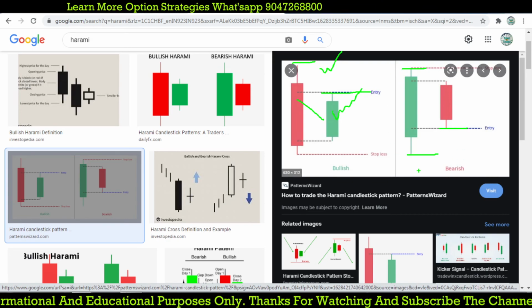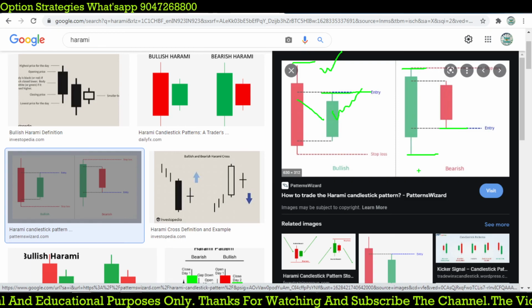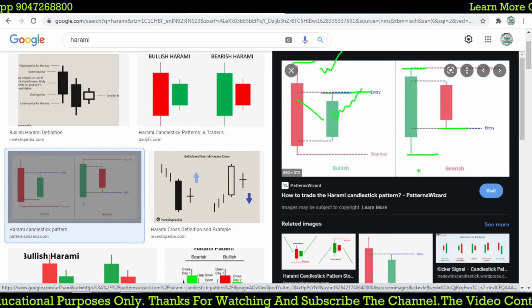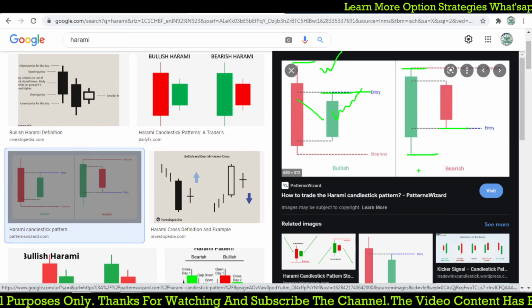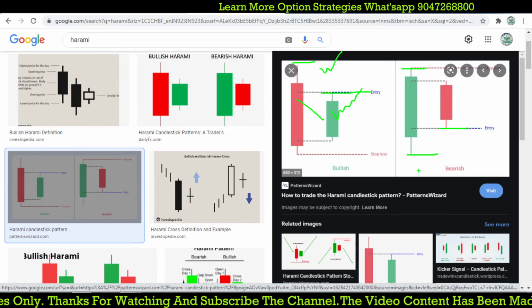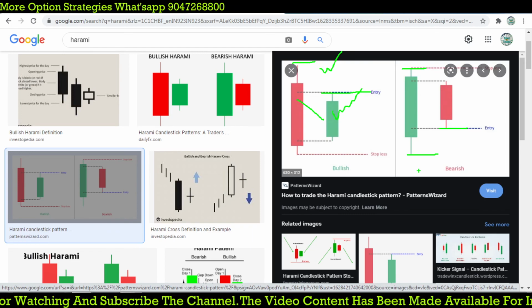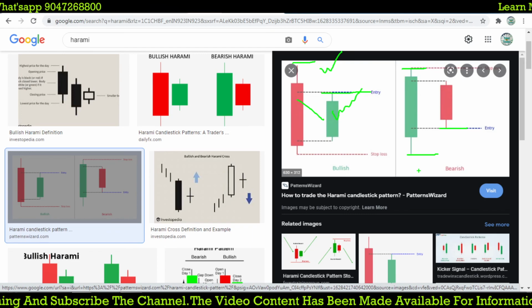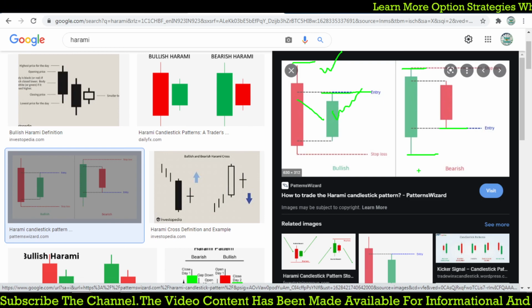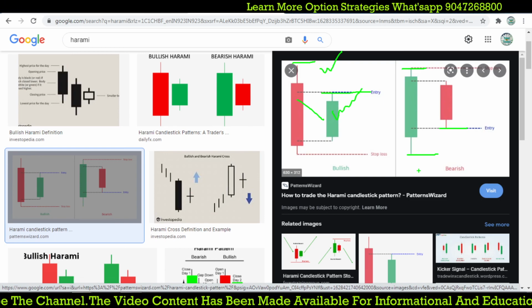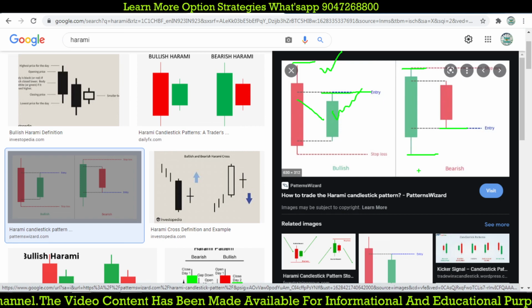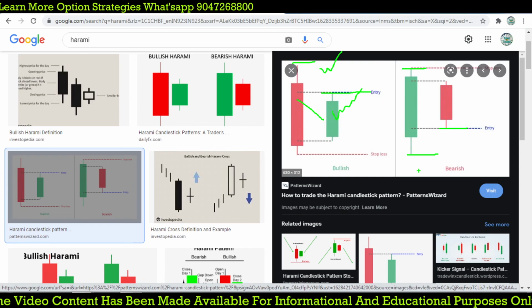But if I do that, how would it become a profitable trade? That I'm going to discuss in my next video. Just wait for my next video and follow that. And thanks for watching this video. We will check that as our second video. So this is part one, how we are going to use the Harami candlestick pattern, right?